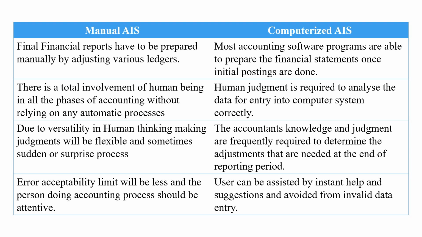Whereas in case of computerized AIS, accountants' knowledge and judgment are frequently required to determine the adjustments that are needed at the end of the reporting period or the financial year period.